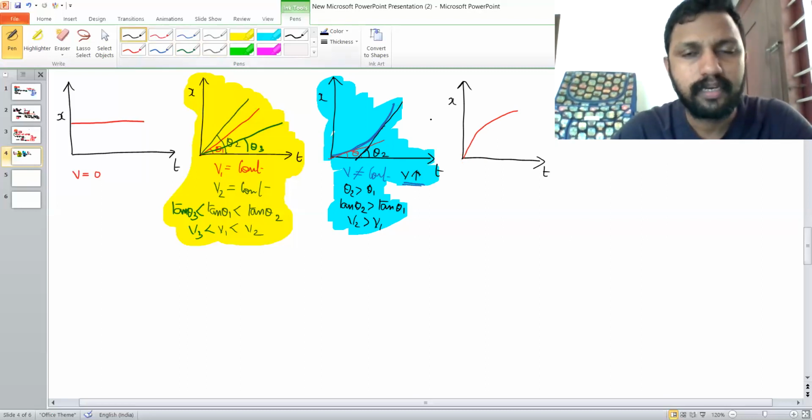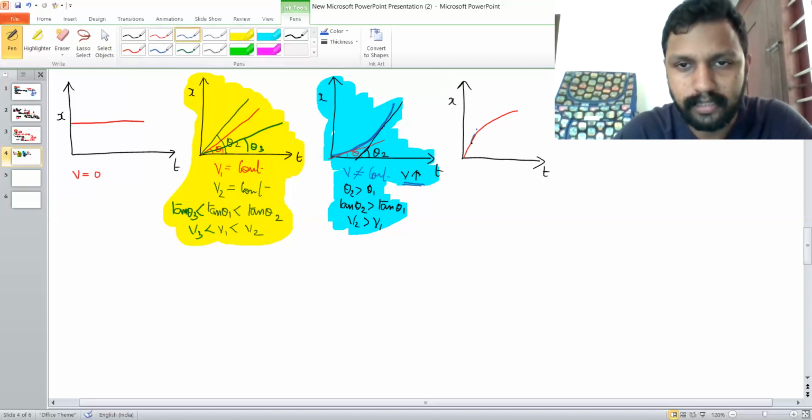If the displacement time graph is a curve which is curving downwards, then in order to find out the slope at this particular point, we will have to consider a tangent from this point, and the angle made by the tangent, let me call it theta 1, will give you the slope.